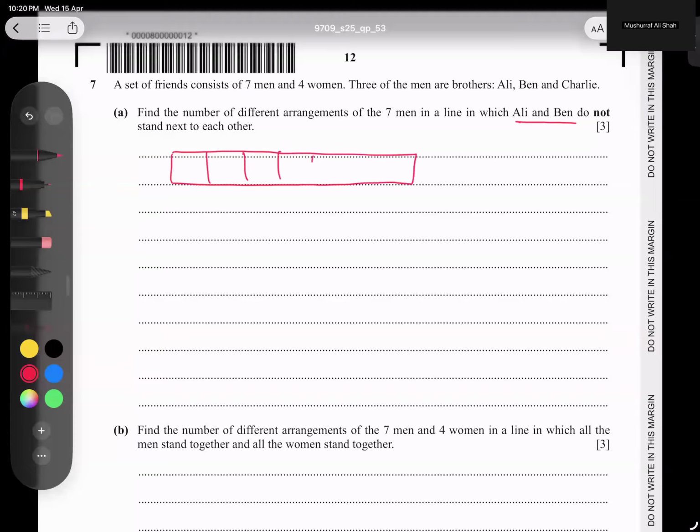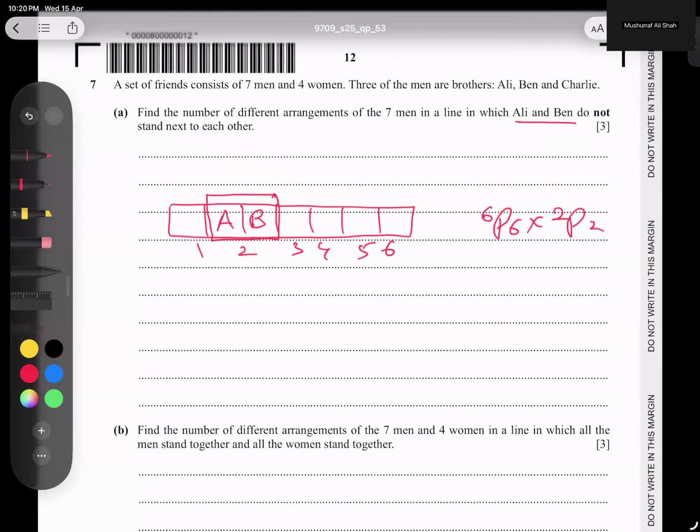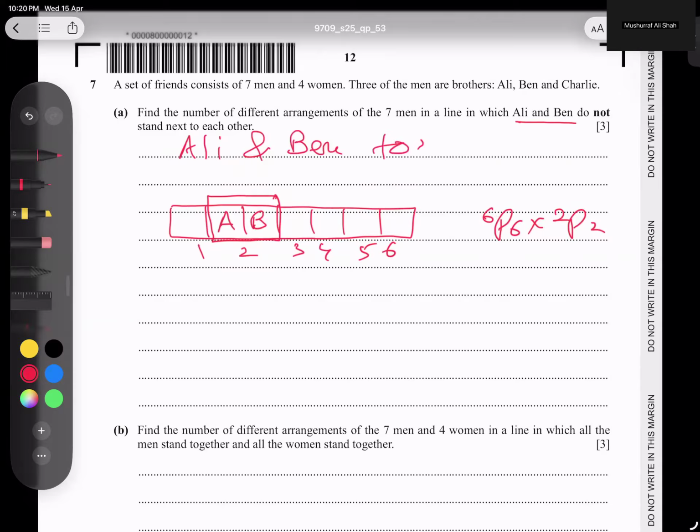1, 2, 3, 4, 5, 6. So when we plan that, for example, these 2 friends are together, 2 brothers are together, Ali and Ben. So when they're together, I will count this as 1 block, 1, 2, 3, 4, 5, 6. So this is the answer when they are together, 6P6. But this A and B can shuffle also, 2P2. And I'm writing now here if they are, Ali and Ben, together. But he said not together. So I'm writing the same statement.